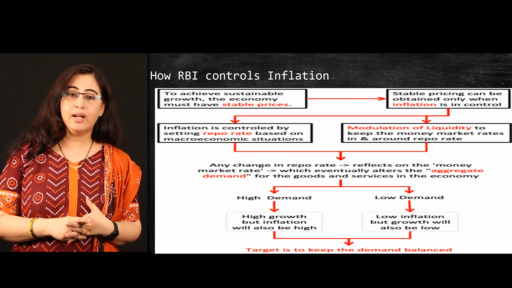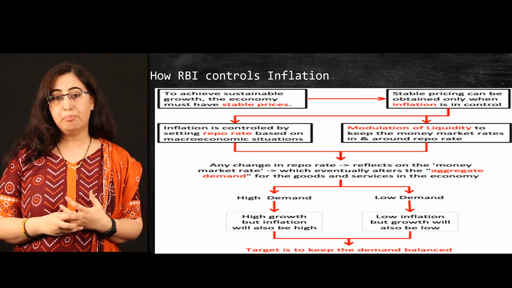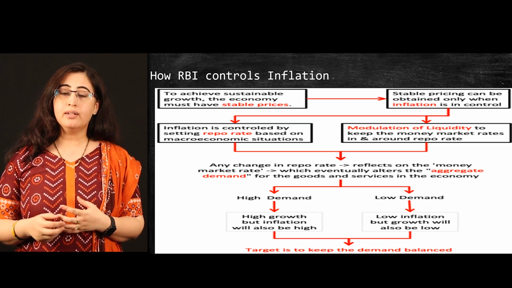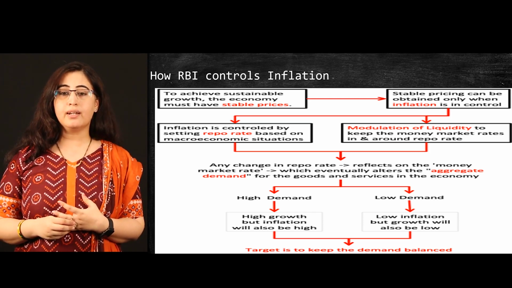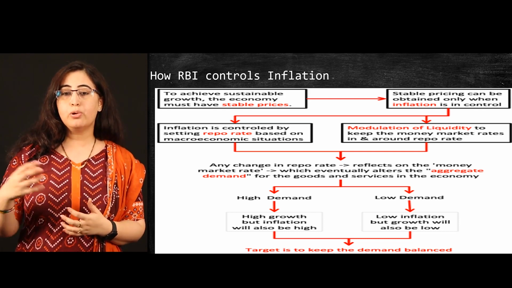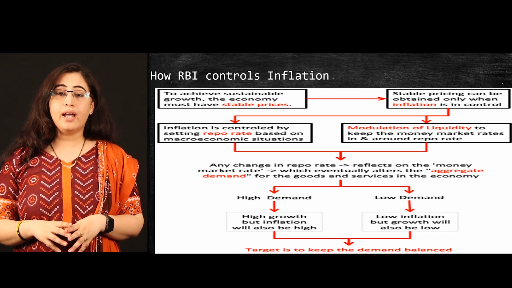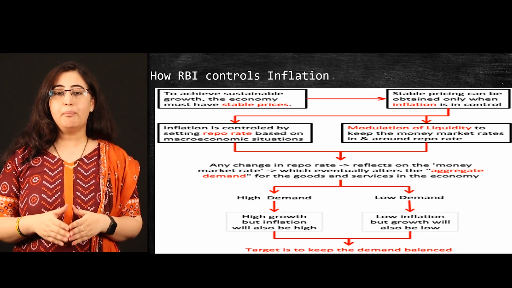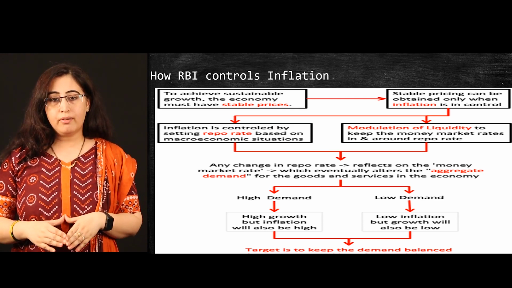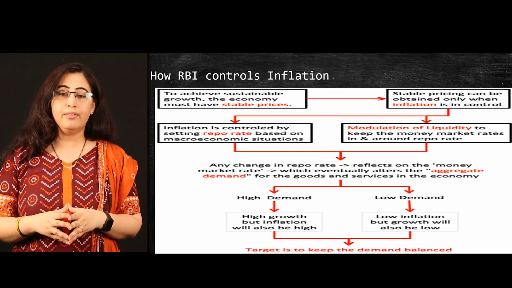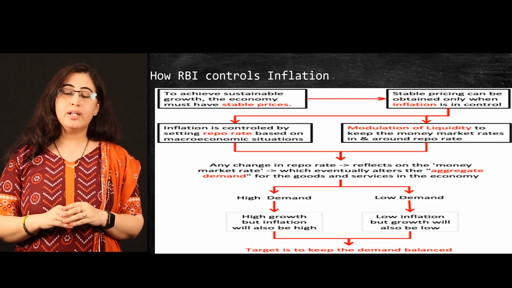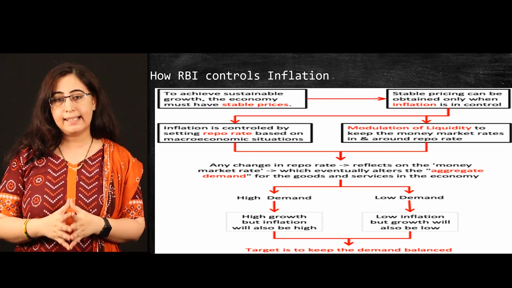If there is high demand, it moves toward high growth, but inflation will be high. Whereas if we go towards low demand, we get low inflation, but it negatively impacts growth, so low inflation will go towards low growth. Now the target for RBI is to maintain a balance between this demand. So RBI, with the help of monetary policy, goes for a level where demand and supply are at their optimum level so that inflation stays in a controlled range.